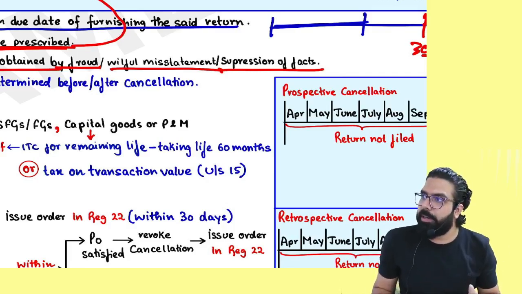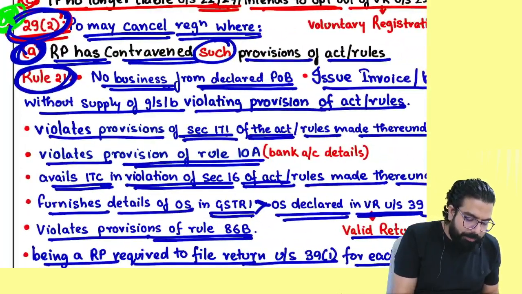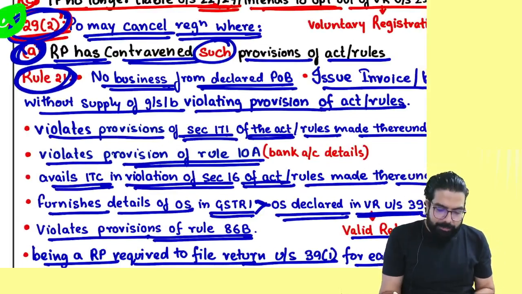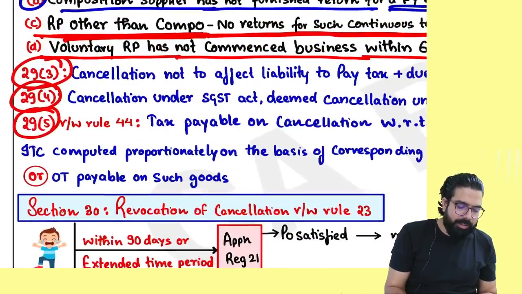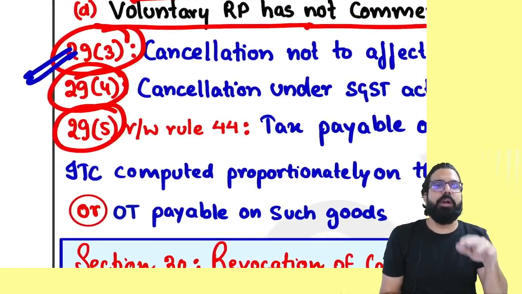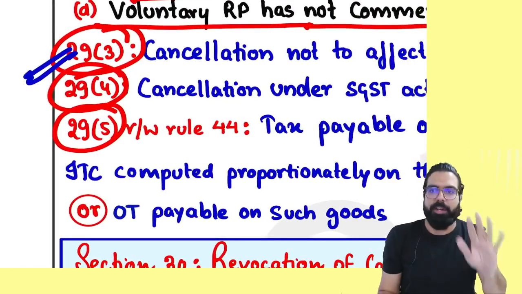Is my point clear till here? In your exam, the most important point is section number 29.2. In section number 29, this is the only most important point. Everyone over here, 29.3 says that if your registration is cancelled, it does not mean that if you have any liability which is payable, you will not pay. You are still liable to pay whatever the dues are.